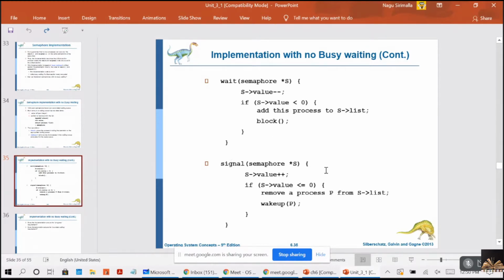Now, whenever the signal is happening, it will increment the S value and check for the condition. If it is not positive, then remove a process P from the list and call the wake up. That means that process will be moved to the ready queue. You're understanding, guys?